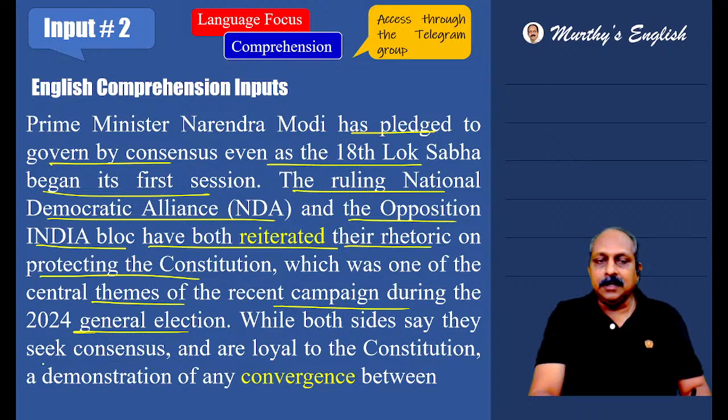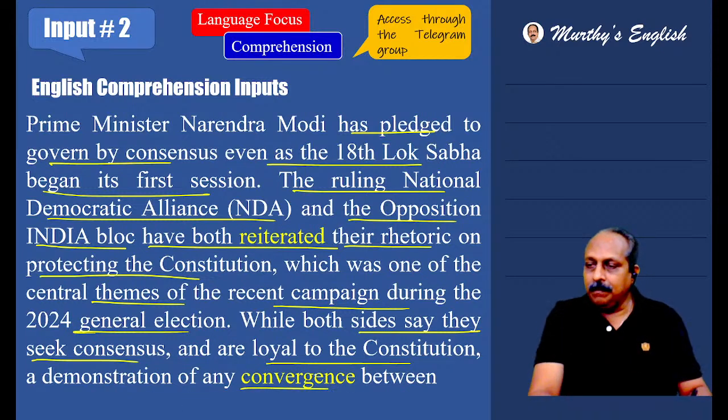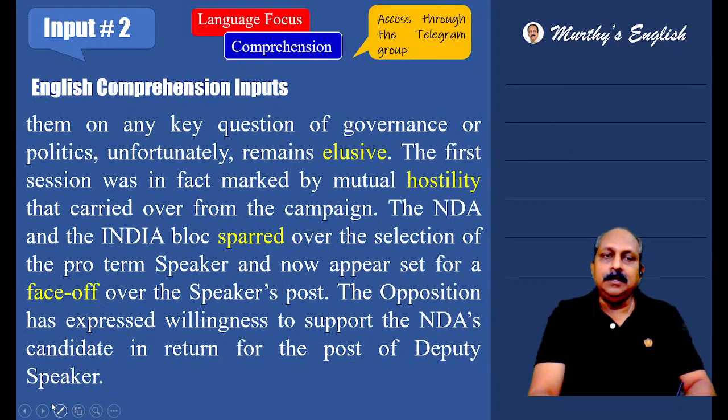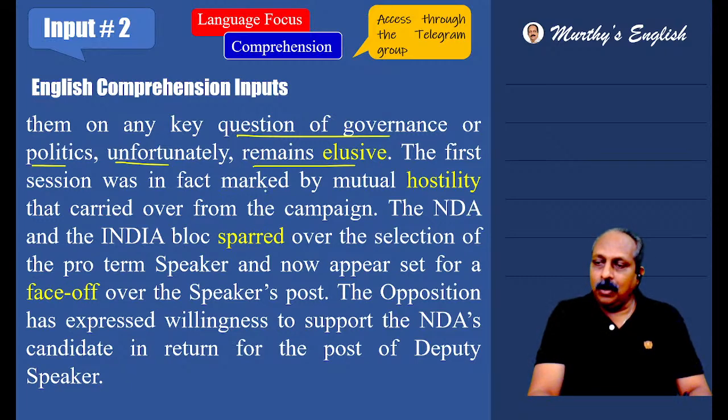While both sides say they seek consensus and are loyal to the Constitution, a demonstration of any convergence means a meeting, merging. Both say they talk about consensus, they are looking for consensus, they're searching for consensus, and are loyal to the Constitution. They want to protect the Constitution. A demonstration of any convergence between them on any key question of governance or politics unfortunately remains elusive. Though they say all that, consensus on governance or politics, unfortunately negative, remains elusive, means difficult to achieve.